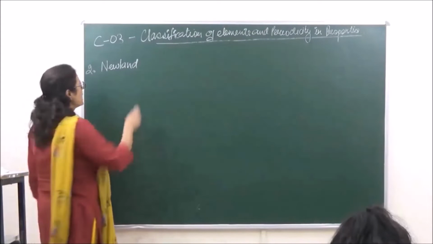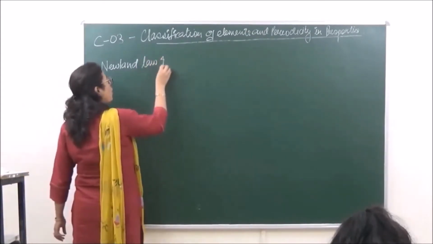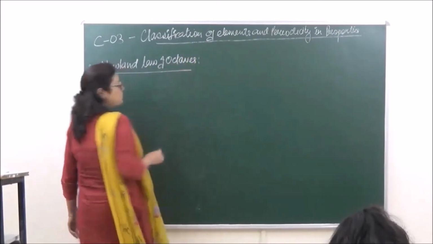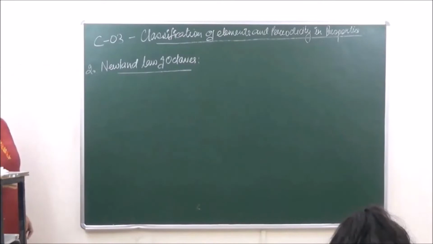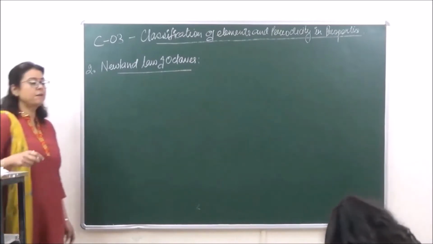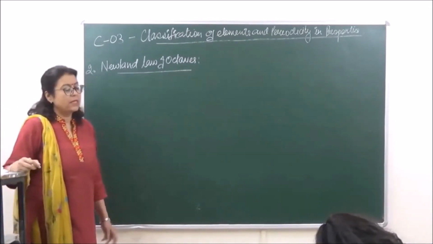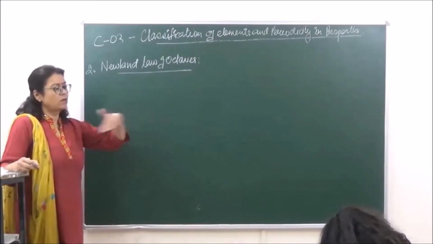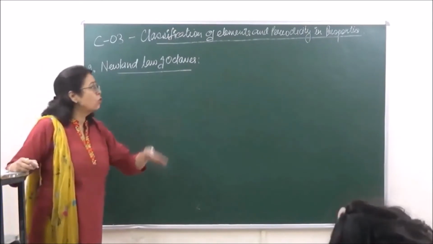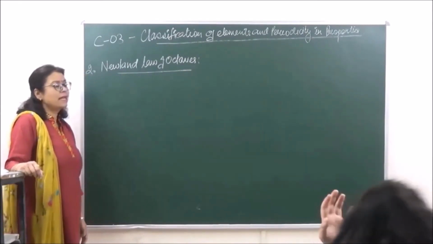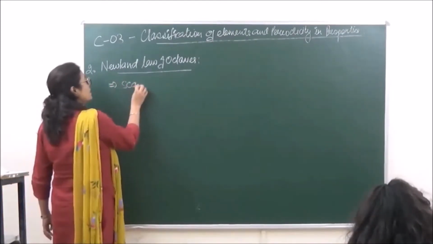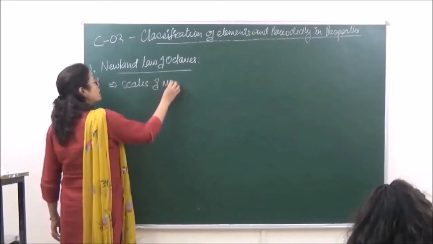Newland and his law was known as Newland law of octaves. Newland law of octaves. Now, according to this law, Newland suggested that the first and the eighth element, he arranged the elements in, you can say, horizontal rows, in which he said that the first and the eighth element, it bears similarities just as the scales of music.